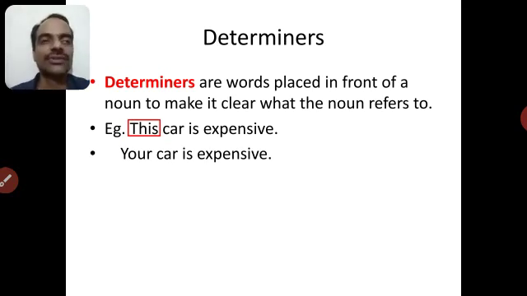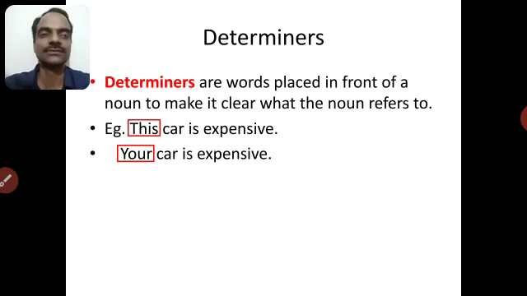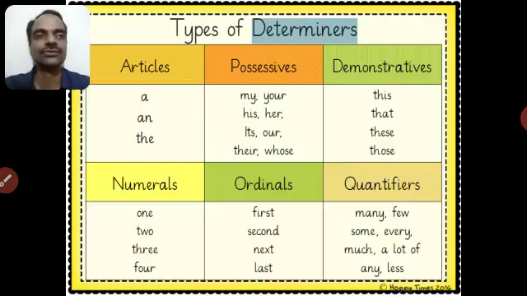Your car is expensive. So again, car is expensive is a general statement. Your car means the car possessed by you. So it is bringing in more clarity about the car. So the word your is a determiner. There are different types of determiners in English. Look at this chart. Even the articles in English, a and the, they are also determiners because they bring in more clarity about the noun which they are referring to.